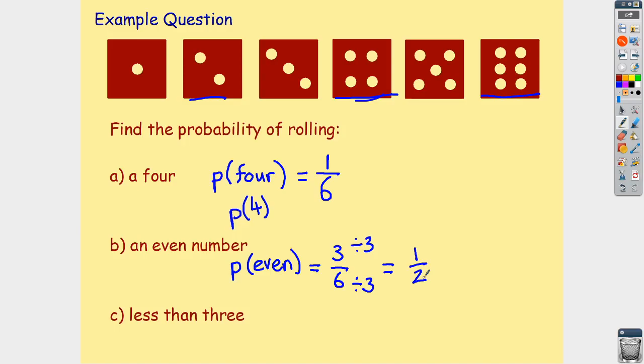Okay. Last one in this example is, what is the probability that we'll roll a number smaller than 3? Okay, so P less than 3.